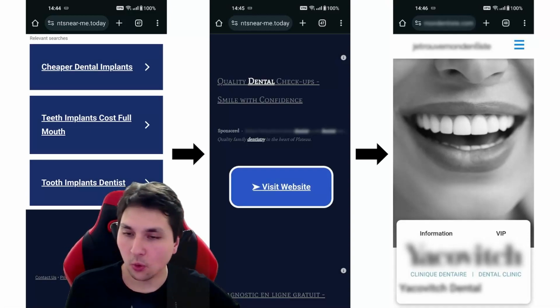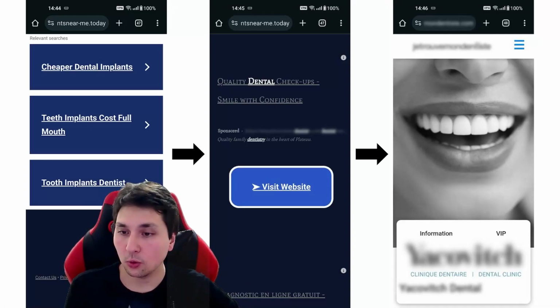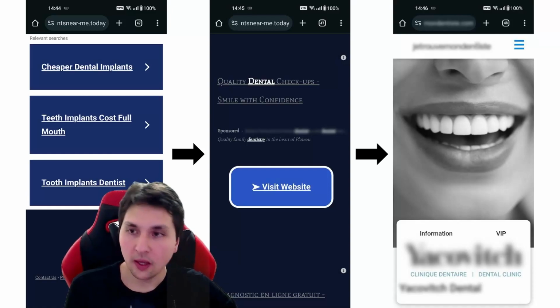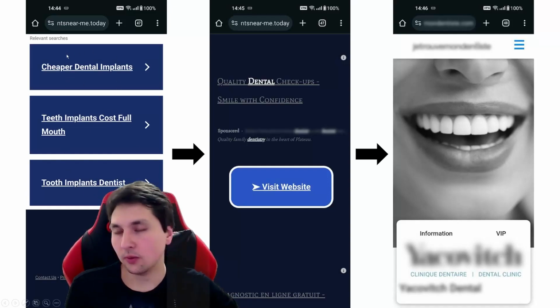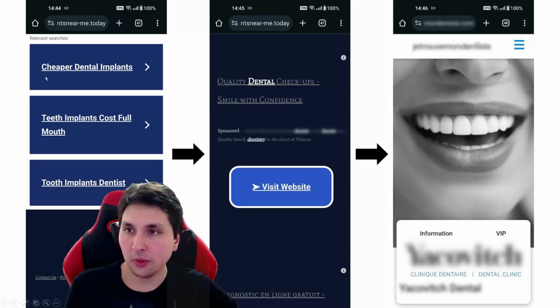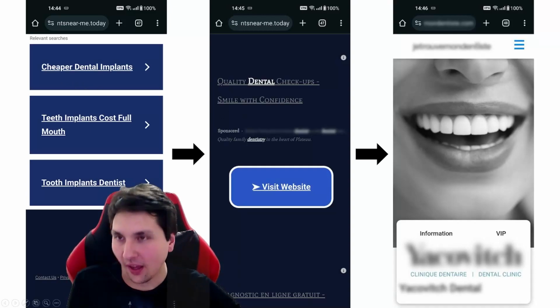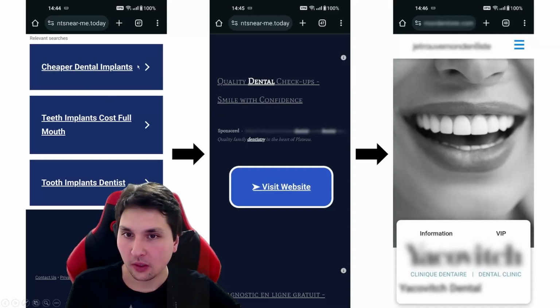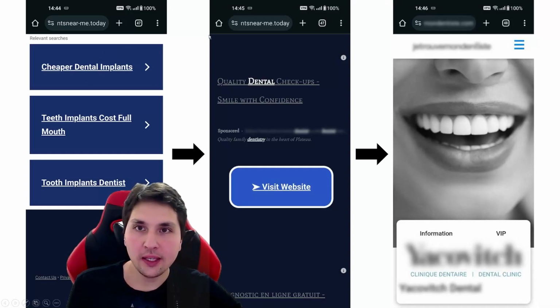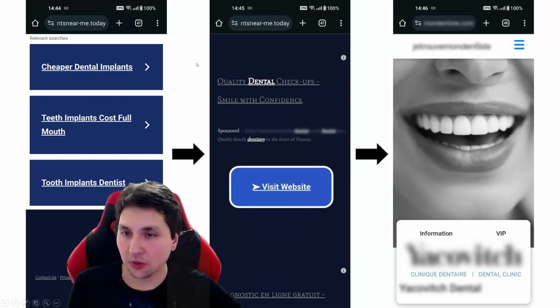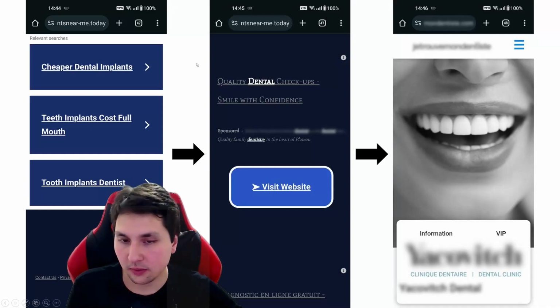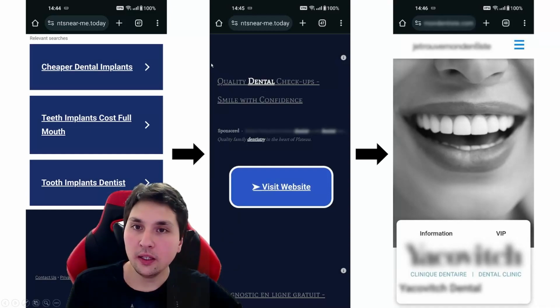I will get more in depth about it in our next tutorial, but for now I'm just going to keep it simple. So the user decides what they're more interested in. Maybe they want them cheaper, maybe they want full dental implants for their whole mouth or something like that. I'm not sure, but they decide what fits them best, and they click one of them. So they click, and then, through a very complex process that again I will get into in more detail next time, they see an ad.